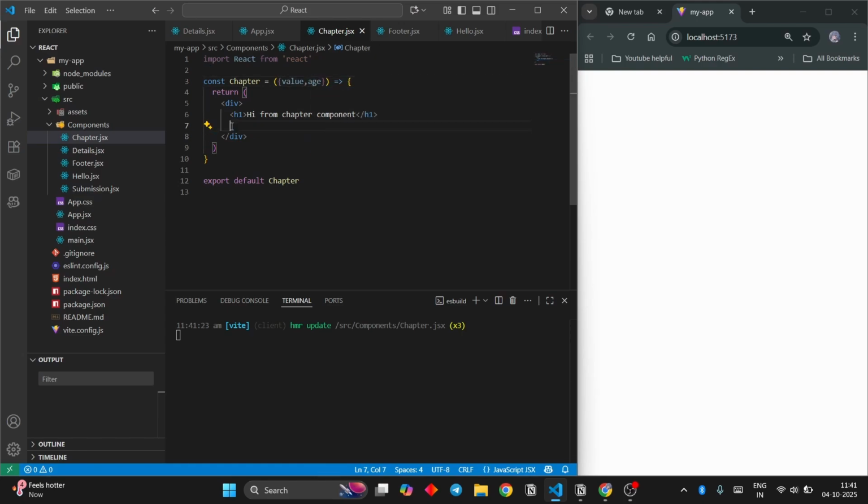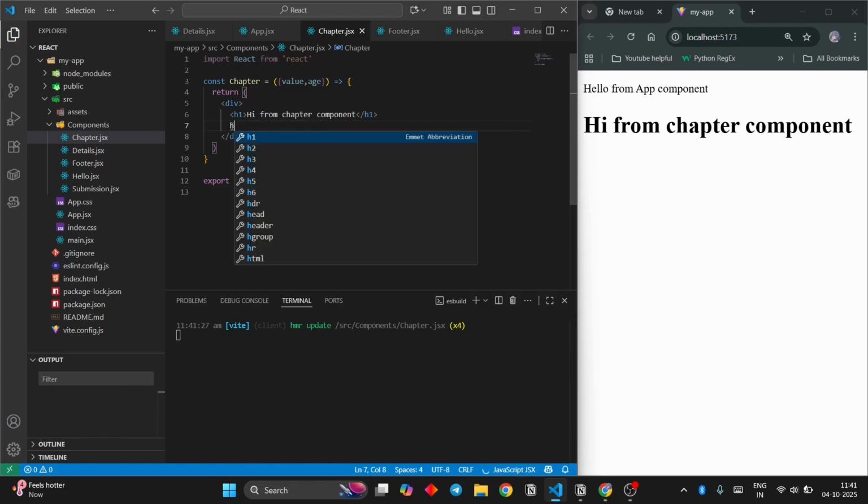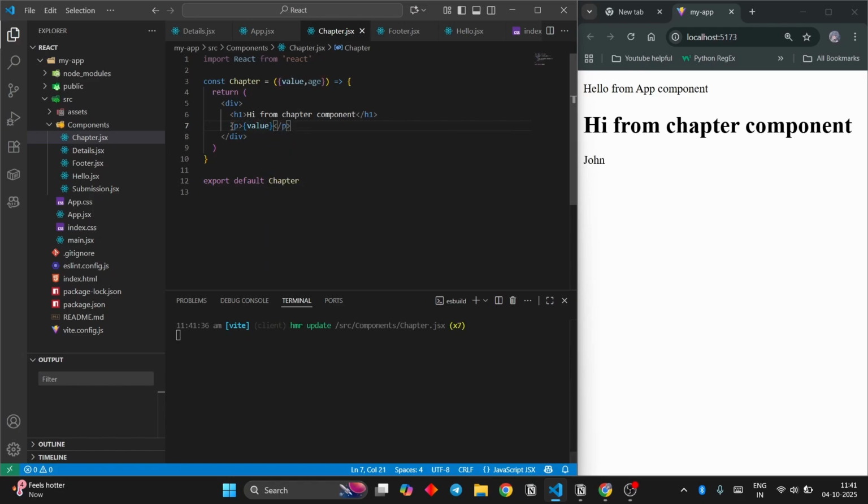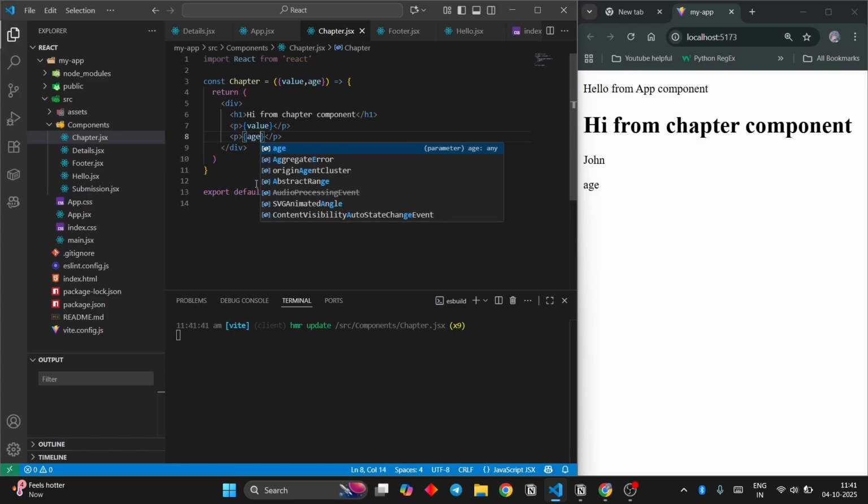And then I just need to remove this. Nothing happened. And then h2, how about I write it in a paragraph tag? That's better. Say value. Okay, I'm getting John. And then say age. Okay. I should write this inside. There you go. You get 25. This is called destructuring.